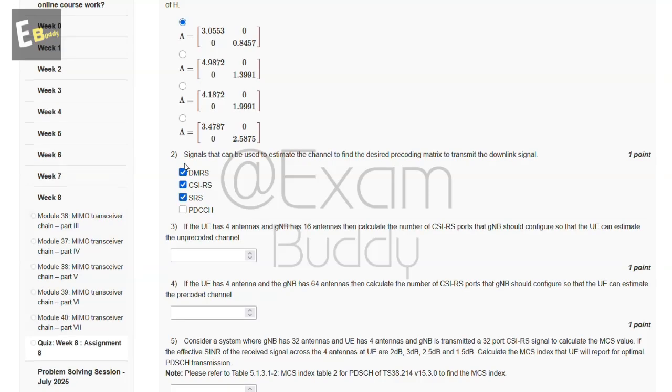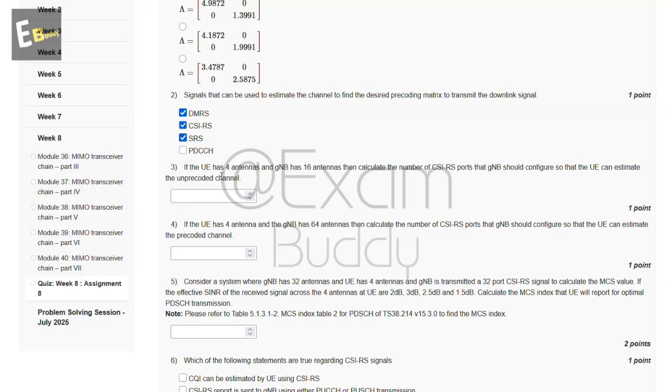Now the third question is, if the UE has 4 antennas and gNB has 16 antennas, then calculate the number of CSI-RS ports that gNB should configure so that the UE can estimate the unprecoded channel. So the answer of our third question is 16.